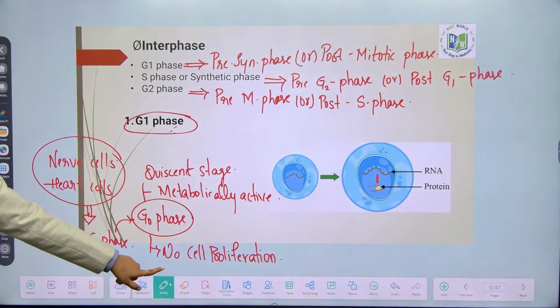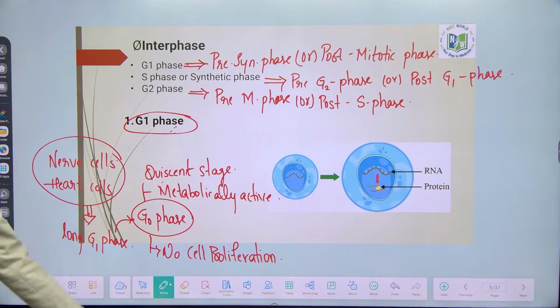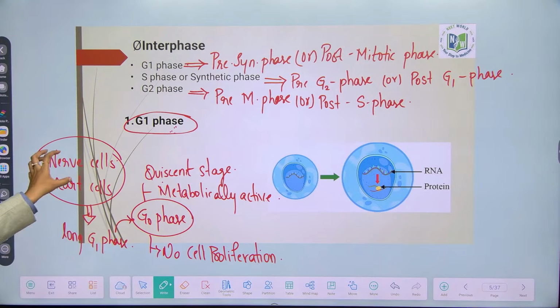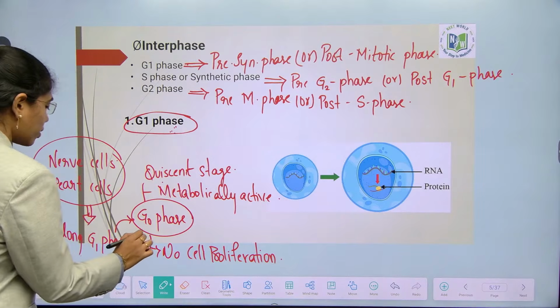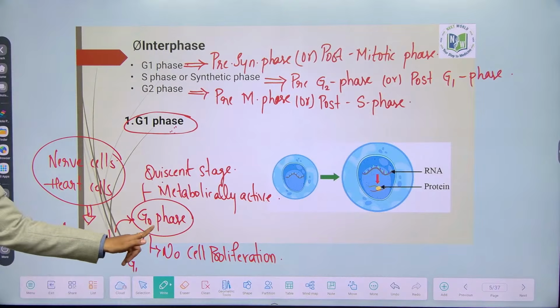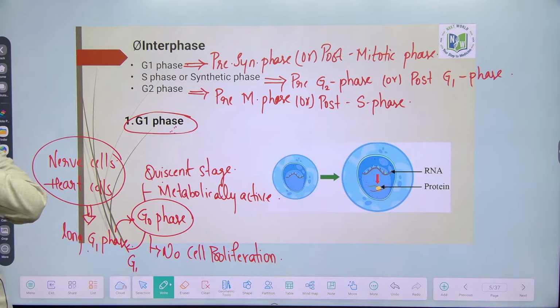There is no cell proliferation, it is in the quiescent stage, and the cells are metabolically active. And from G0 phase, if these cells want to get back into the cell division, again they will get back to G1 phase itself. So from G1 they will move to quiescent stage. If they want to get back to the cell cycle, they will enter again G1 phase.